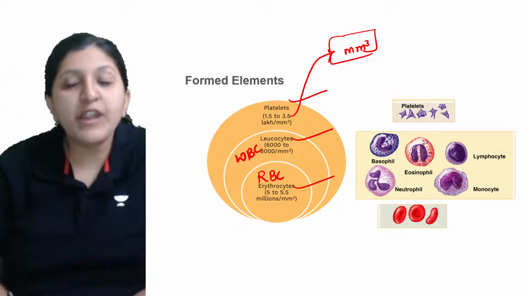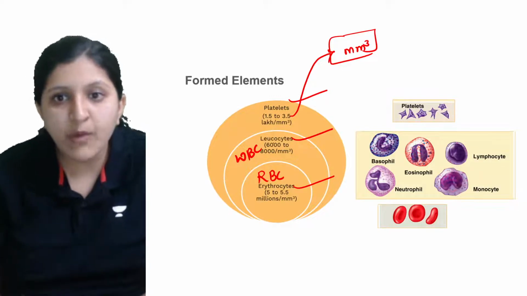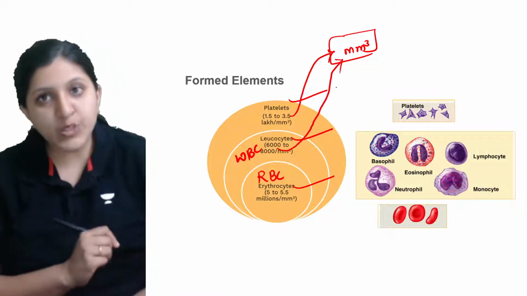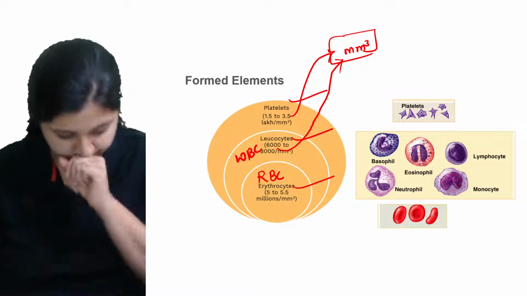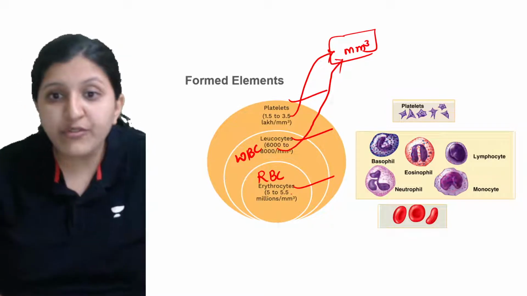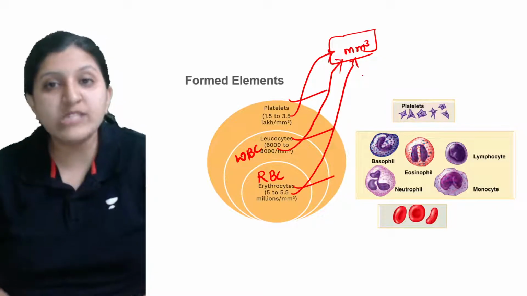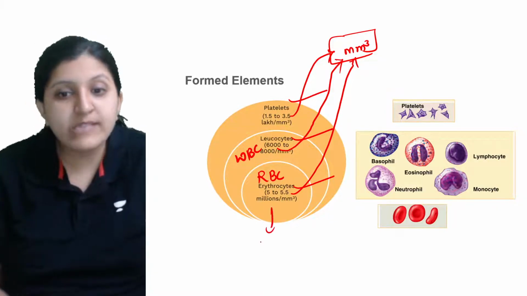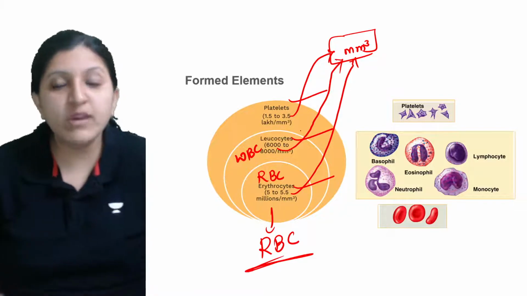In the same area, you can find 6,000 to 8,000 WBCs. In the same cubic millimeter, you can find 5 to 5.5 million RBCs. So which is the most abundant one? RBC is the most abundant, many millions of cells.